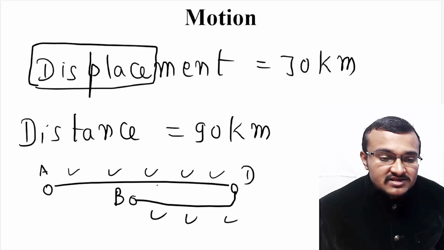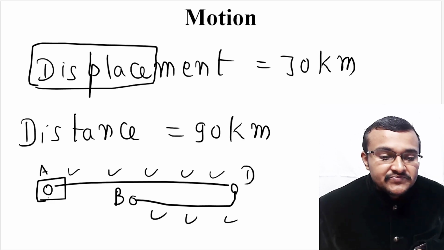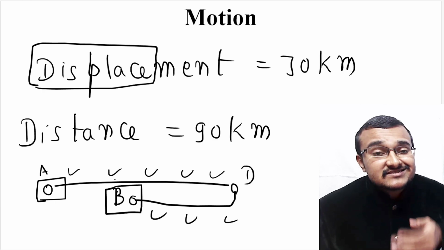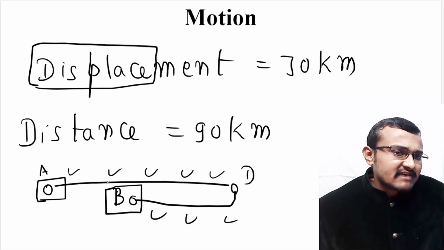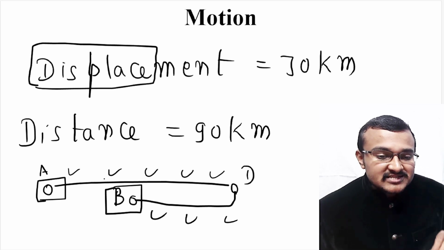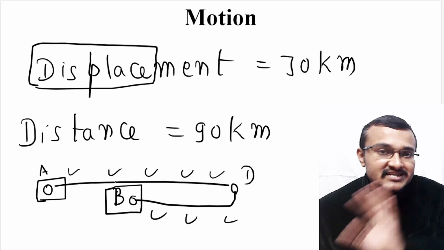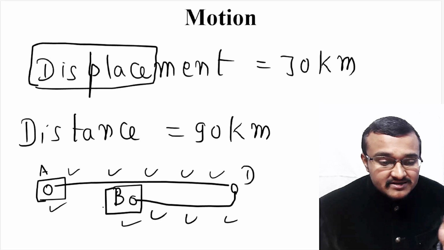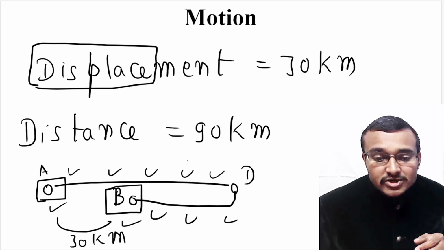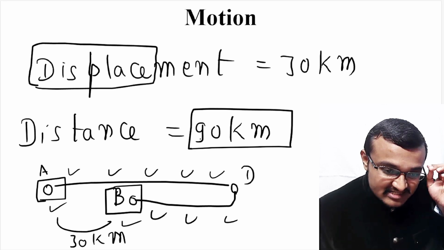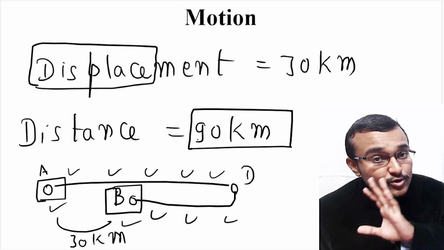So what was the initial position? The initial position of this particle was A. And what is the final position of this particle? The final position is B. So it might have traveled till D and come back to B. That doesn't matter in displacement. In displacement, what matters is only the change in position. It was in position A, now it is in position B. That's it. So that's why displacement is just 30 kilometer, even though the total distance traveled by this particle is 90 kilometer, the displacement is 30 kilometer only.